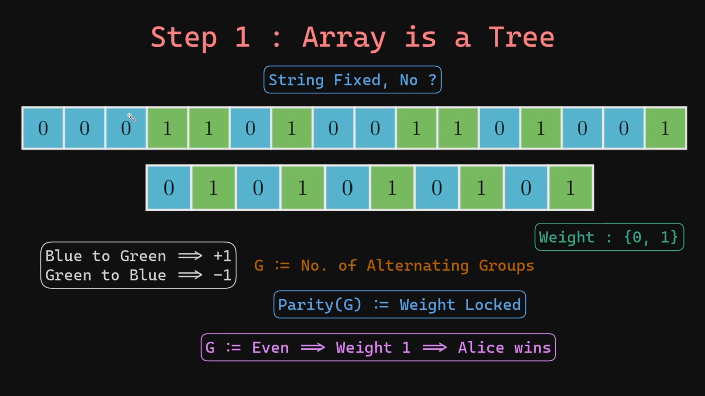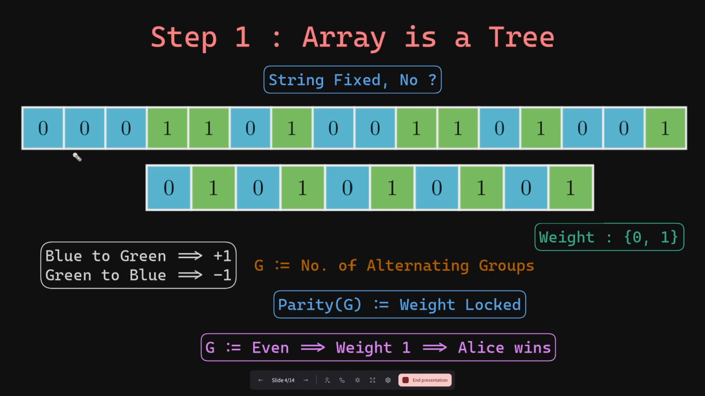Before solving this problem on a tree, let us first try to solve it on an array. After all, an array is also a tree. And while we are looking at the array version, let us look at the simplest case when there are no question marks present in the array. In that case, the weight of this string is already fixed.